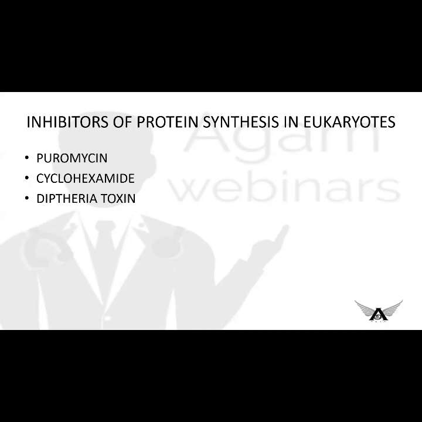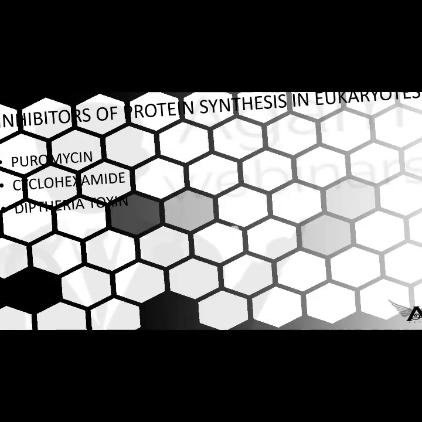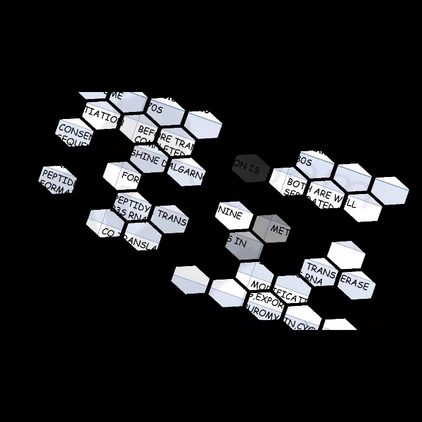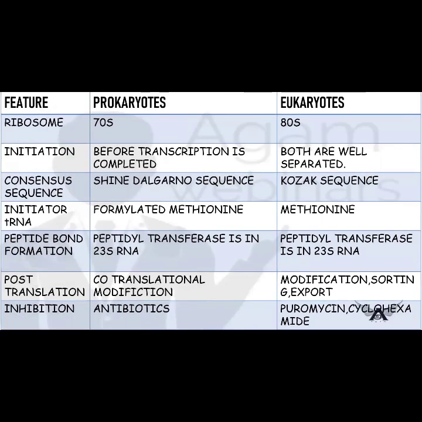Now we will see the difference between prokaryotic and eukaryotic translation. In prokaryotes the ribosome is 70S and in eukaryotes it's 80S. Translation occurs only after transcription is over in eukaryotes, but both occur simultaneously in prokaryotes.